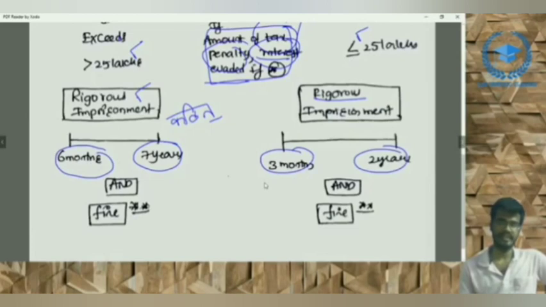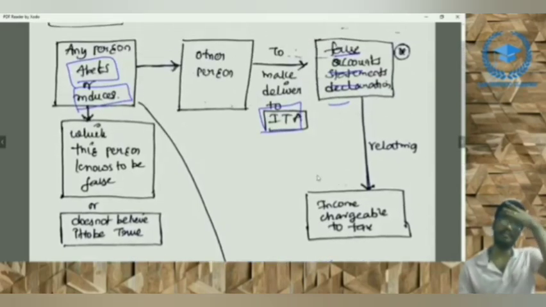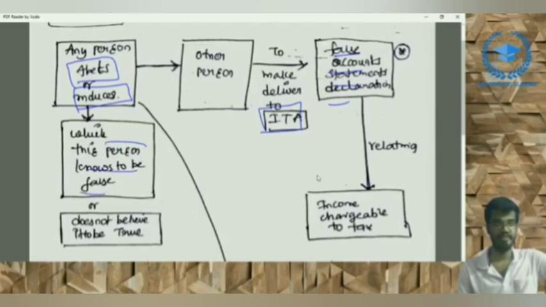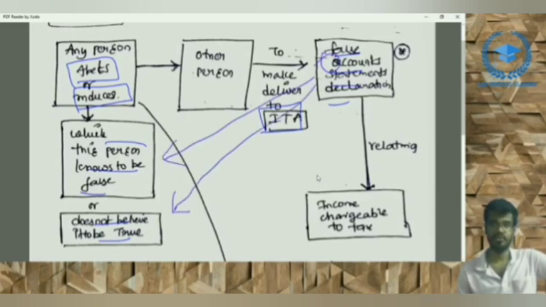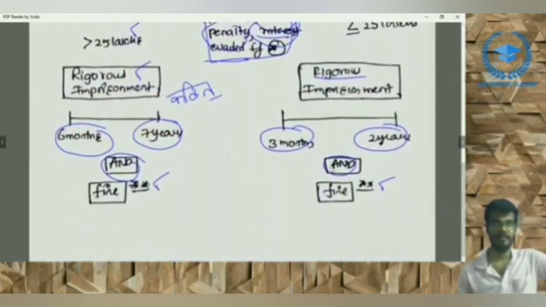Here it is non-compoundable, and the fine has not been specified, right? The fine has not been specified. Just the fine is used. It depends on a case to case basis, right? The penalty is levied only if the particular person knows it to be false or does not believe it to be true. 2 points are there. He knows this information is false or he knows this information is not true, right? Then this particular section 278 is applicable to that person.